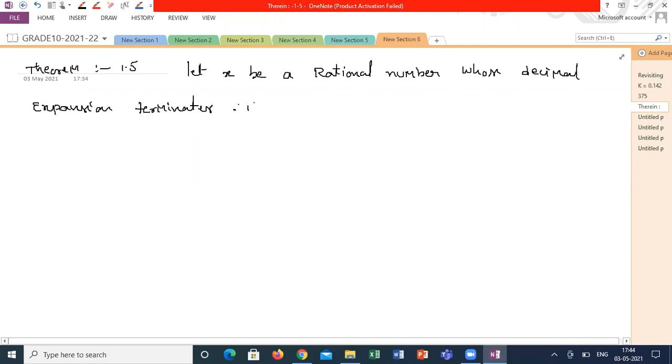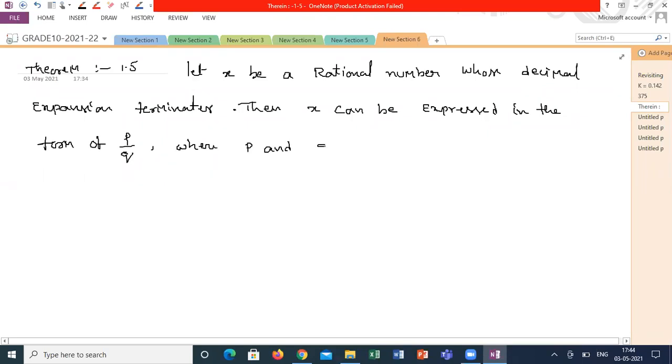Then x can be expressed in the form of p by q, where p and q are co-primes.